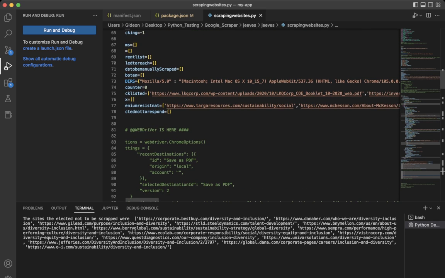Now, there were a couple sites who elected not to be scraped, and rather than jumping into the whole area of trying to get around scraping and just playing whack-a-mole there, I decided to say, hey, if the company doesn't want to be scraped, that's fine. We'll go back and look at it ourselves manually.